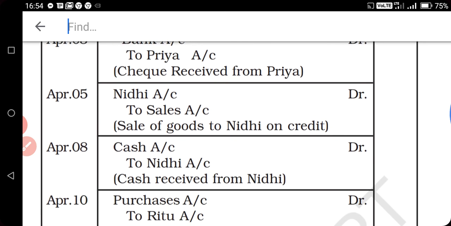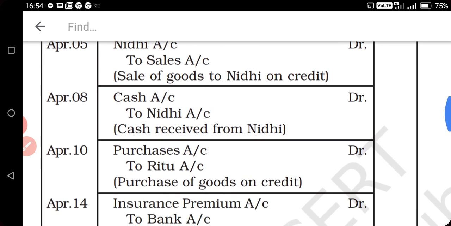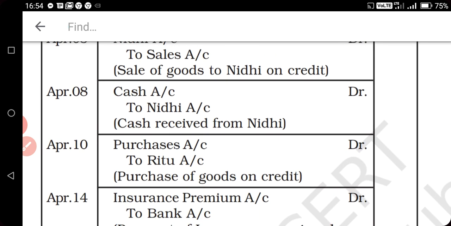Next is sale of goods to Nidhi on credit. Again we are selling goods to the customer on credit term to Nidhi. So Nidhi account debit to sales account. Next is receive cash from Nidhi. Now Nidhi is making payment to us. So what will be? Cash is coming inside of the business. So cash account debit to Nidhi.